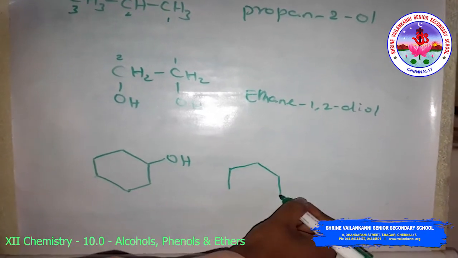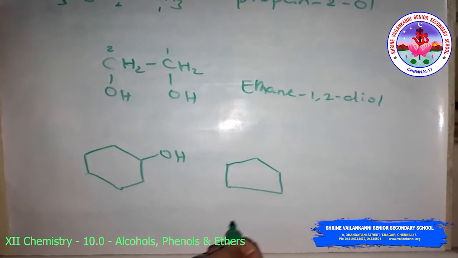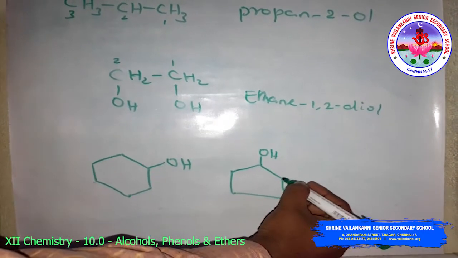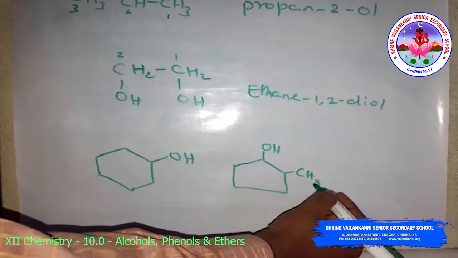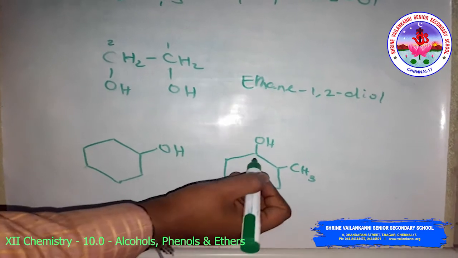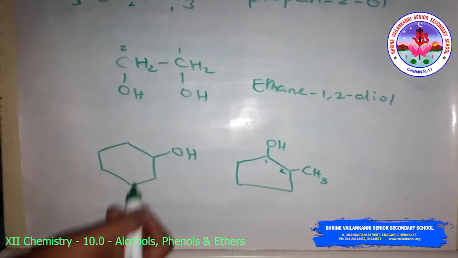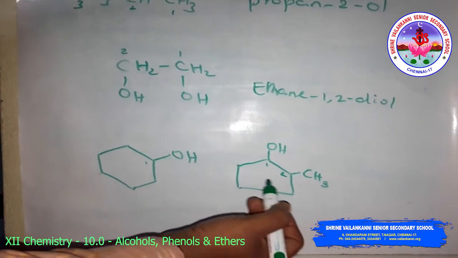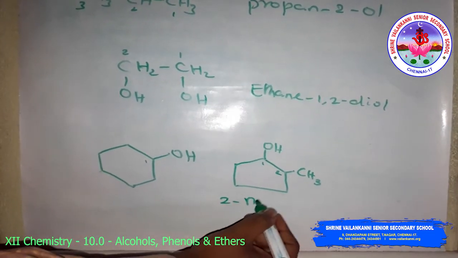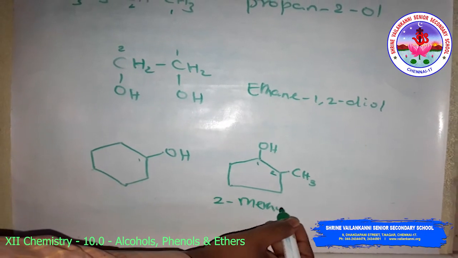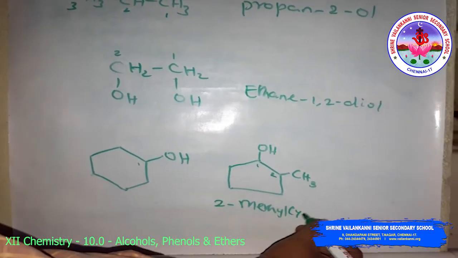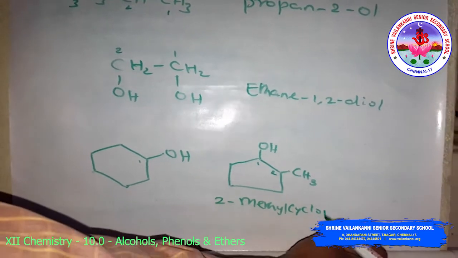Suppose the compound has 5 carbon atoms, OH and CH3. This is the first carbon and this is the second carbon, and the second position has a methyl group. So it is 2-methyl, cyclo compound, and you have to write 2-methylcyclopentanol.